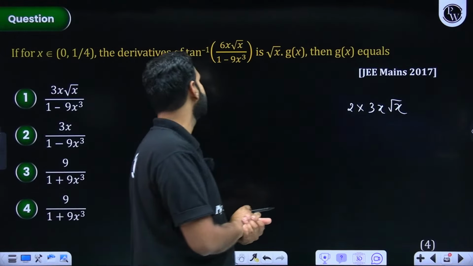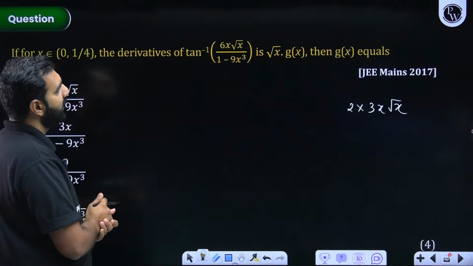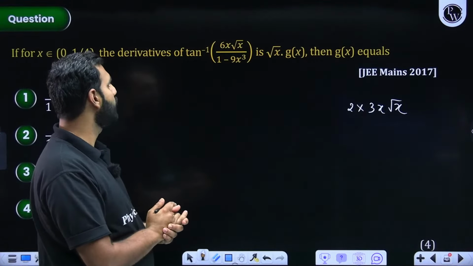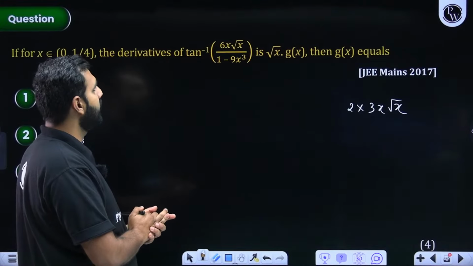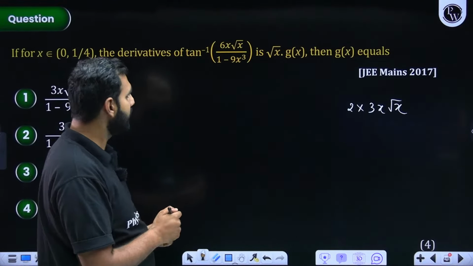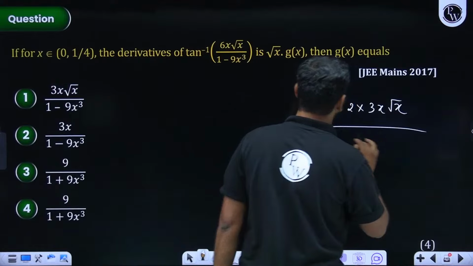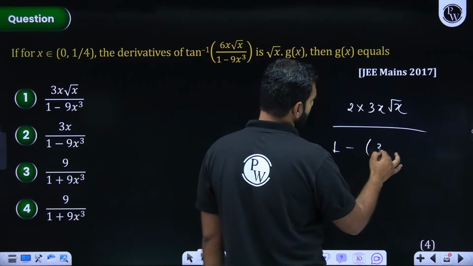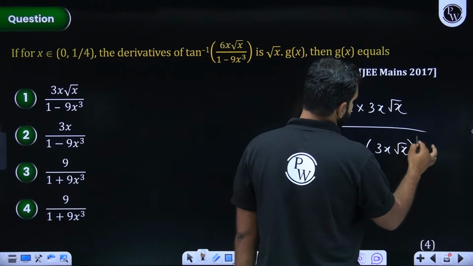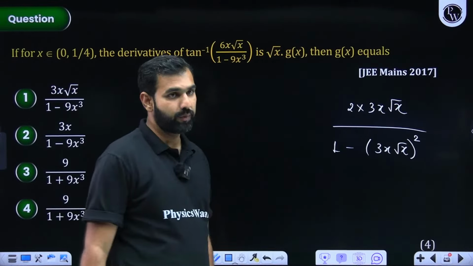Let me see what we have in the denominator. I'm trying to convert it into the formula. So it will be 2 times 3x into root x, over 1 minus the square of 3x root x. I hope you can see.